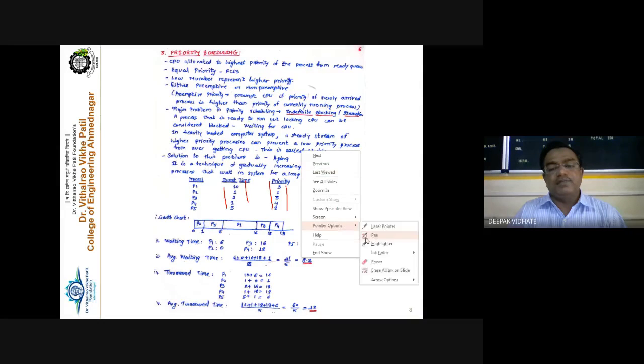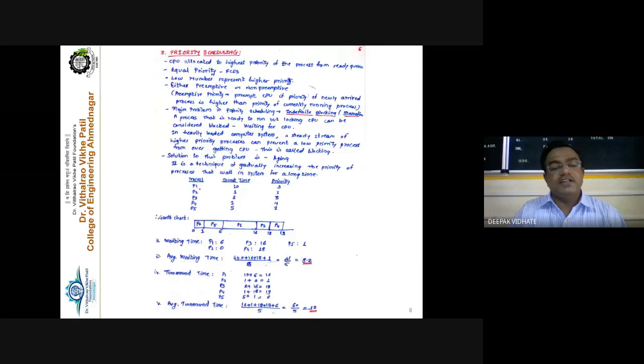So see one example. From this, it is clear that process P1 execution time is equal to 10 and the priority assigned is equal to 3. Process P2 execution time is equal to 1 and priority is equal to 1. Process P3 execution time is equal to 2 and priority is equal to 3. Process P4 execution time is 1 and priority is equal to 4, and P5 execution time is 5 and priority is 2. So start drawing the Gantt chart here.